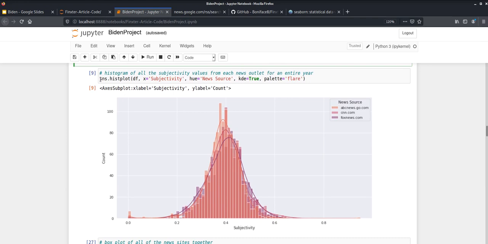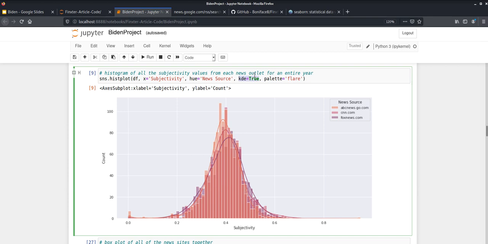Oh yes, that's right. I forgot to explain the code a little bit. To make a histogram plot, you just type in sns.histplot, put in your data, and in this case, since we're studying the subjectivity, we put that in as the x value, set our hue equal to news source, and KDE, meaning kernel density estimate.